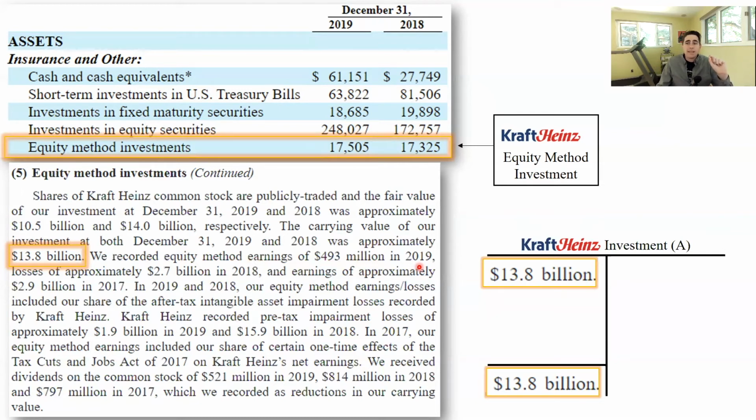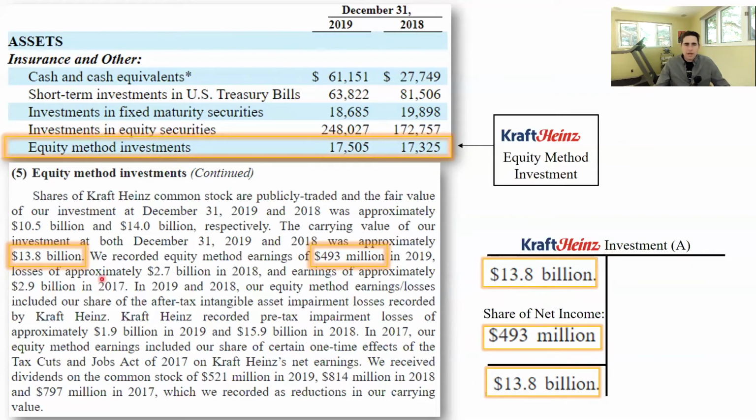Well, that's going to be a debit to the investment account for the share of net income. That's the debit of the journal entry. The credit is reflected on the income statement, which I'll show you later, to equity method income. So a debit to the investment account and a credit to equity method income for your share of the investee's net income. So 27% of Kraft Heinz net income.